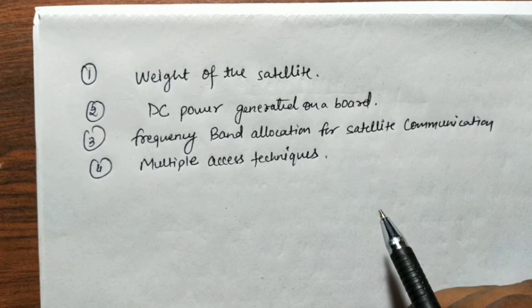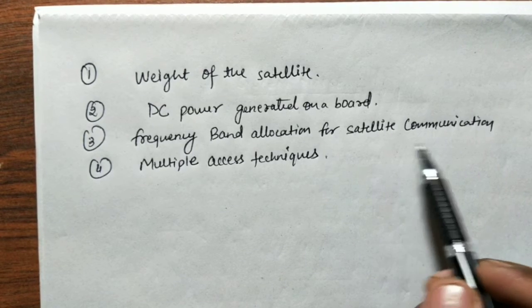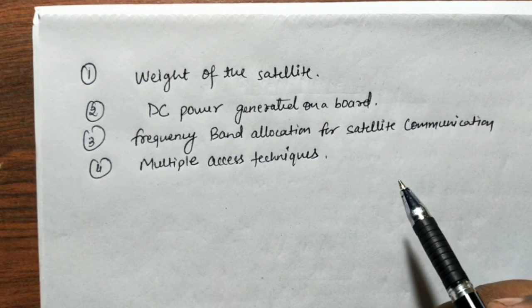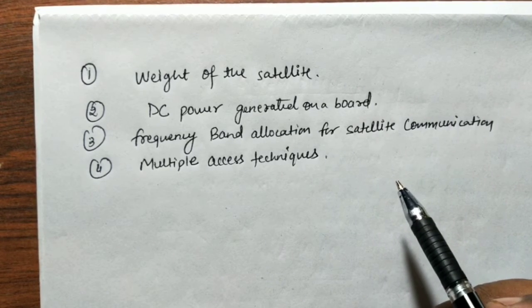The next one is frequency band allocation for satellite communication. जो फ्रीक्वेंसी बैंड एलोकेट कर रहे हैं, I have told you in my previous discussion that every countries are allotted fixed slots in which they can only launch their satellites or put their satellites into.